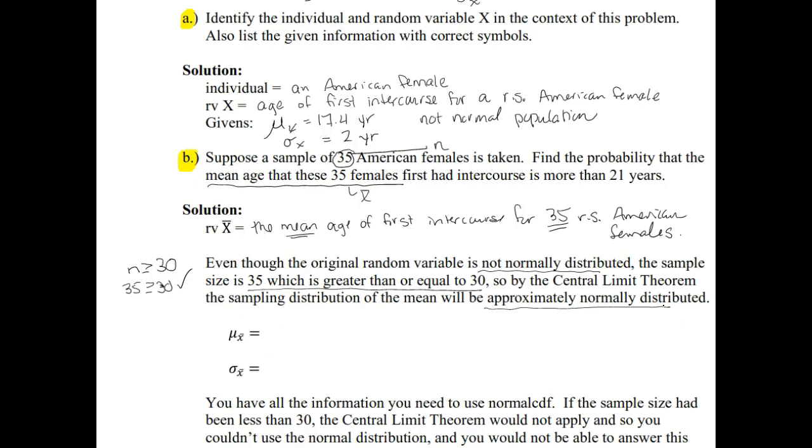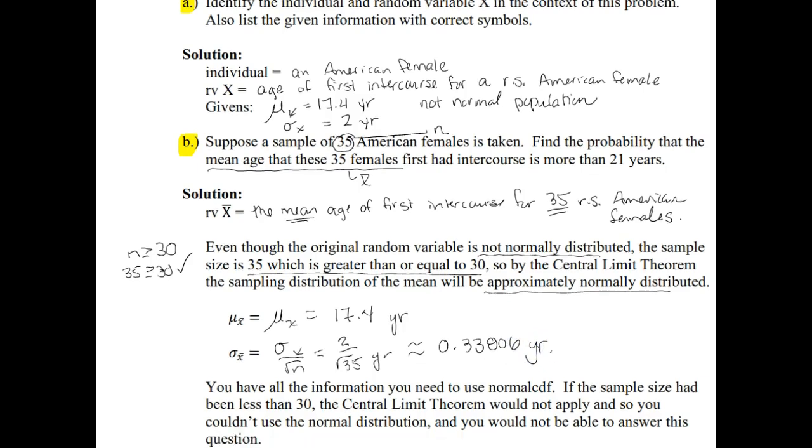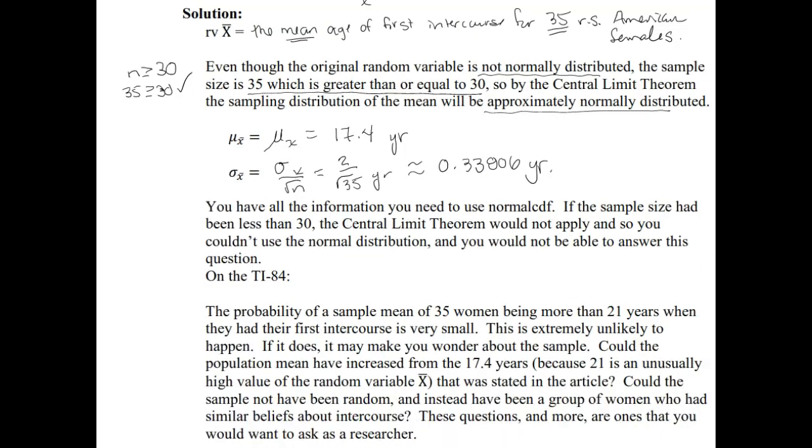Okay, we need some new parameters here, though. So mu sub x bar is the same value as mu sub x, so that's 17.4. But the standard deviation of x bar is sigma sub x over the square root of n. So sigma sub x in this case was 2, and we're going to divide that by the square root of 35. So exactly, it's 2 over root 35. Approximately, that gives us 0.33806 years. So now we have all the information we need to use normal CDF.